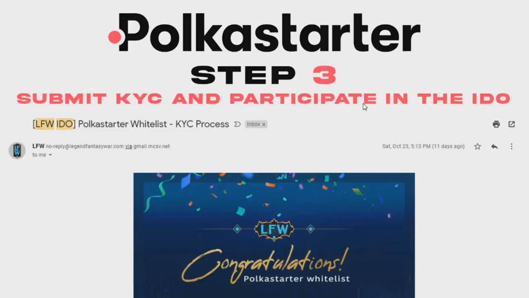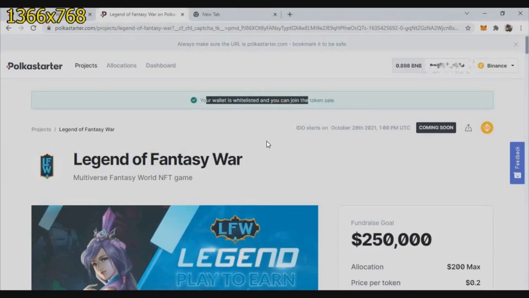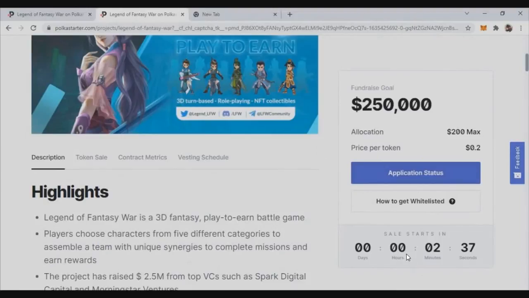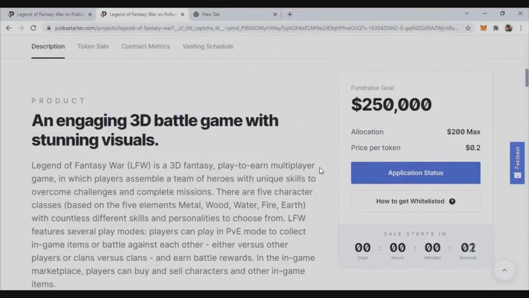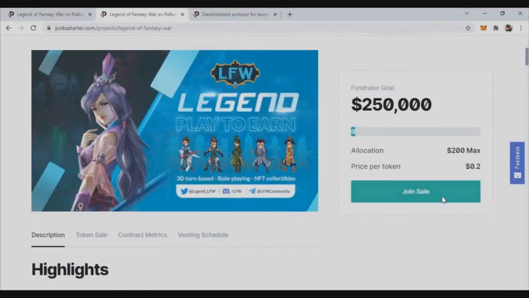Now here you can see the next step is the participation in the IDO itself. So all you do is, on the IDO date, you have to head over to the Polkastarter page. On the top of the project page, you can see your wallet is whitelisted and you can join the token sale. So that means your wallet is successfully whitelisted, and here you can see the timer below. Once that timer hits 0, your page will be refreshed automatically and you will see a join sale button. So just click on join sale.